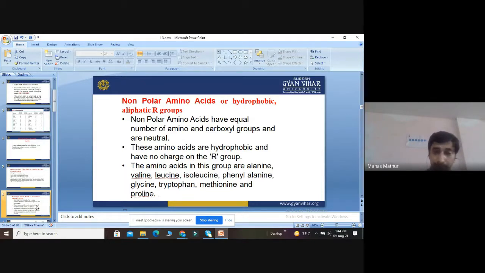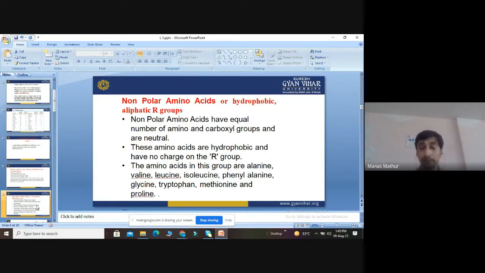dissolved in water. The amino acids which belong to this group are alanine, valine, leucine, isoleucine, phenylalanine, glycine, tryptophan, methionine, and proline. So there are about 1, 2, 3, 4, 5, 6, 7, 8, 9 amino acids categorized under this category.